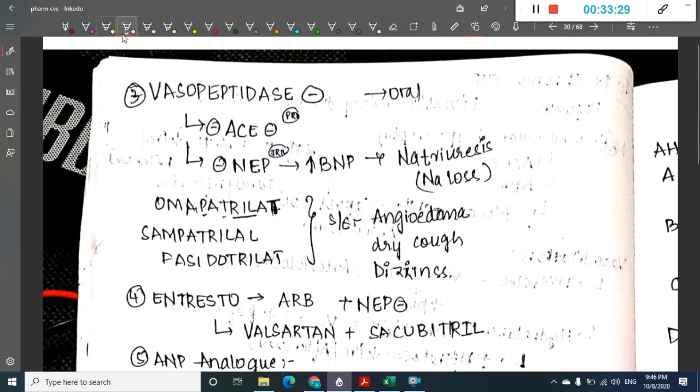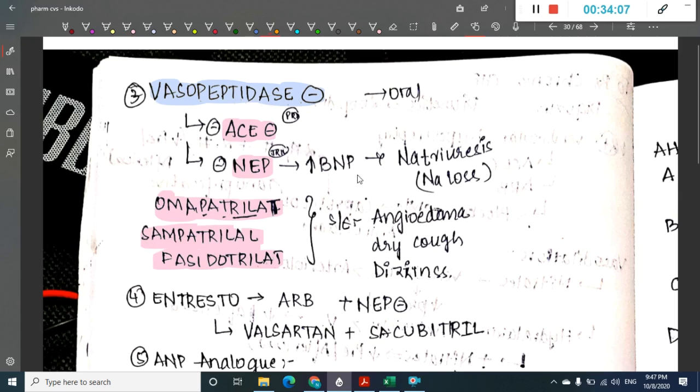The next group of drugs we have are vasopeptidase inhibitors. What are these vasopeptidase inhibitors? These vasopeptidase inhibitors will inhibit acetylcholinesterase, and they will also inhibit neural endopeptidase. What are those drugs? They are omapatrilat, sampatrilat, and fasidotrilat. So these drugs include omapatrilat, sampatrilat and fasidotrilat.